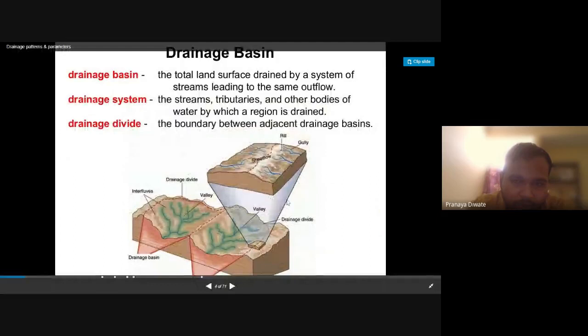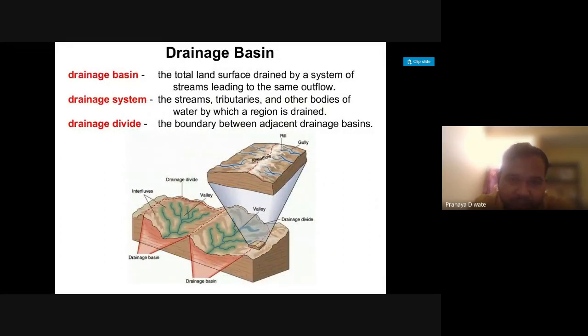Now the next one is the drainage basin. So what is the drainage basin? A drainage basin is the total land surface drained by the system of streams leading to the same outflow.